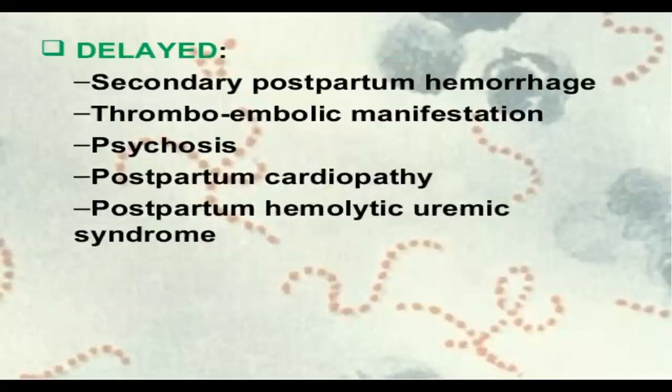And the delayed problems we can think about are secondary postpartum hemorrhage and thromboembolic manifestations, where embolism can occur. Sometimes females may go into psychological problems, that is psychosis, and postpartum cardiomyopathy may be there sometimes, or postpartum hemolytic uremic syndrome. So these are the problems which can take place later, called the delayed problems of the puerperium.